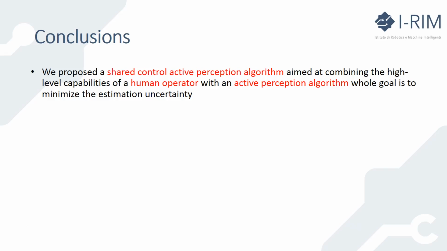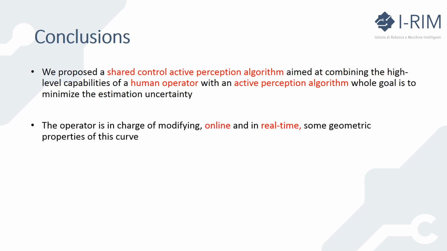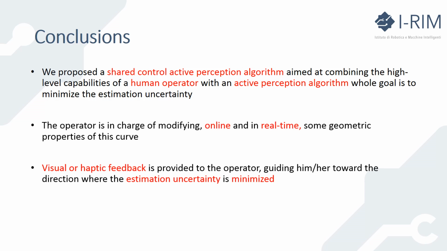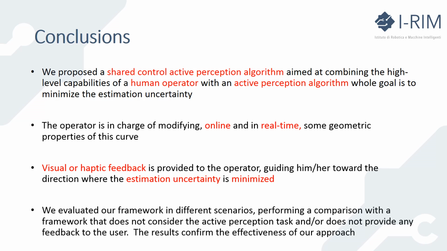In this paper, we propose a shared control active perception algorithm aimed at combining the high-level skills of a human operator with an autonomous controller whose goal is to minimize the estimation uncertainty. The operator is in charge of modifying online and in real time some geometric properties of the curve. Moreover, visual or haptic feedback is provided to the operator, guiding him or her toward the direction where the estimation uncertainty is minimized. We evaluated our framework in different scenarios, performing a comparison with a framework that does not consider the active perception task and does not provide any feedback to the user. This comparison confirms the effectiveness of our methodology and the usefulness of providing haptic or visual feedback.